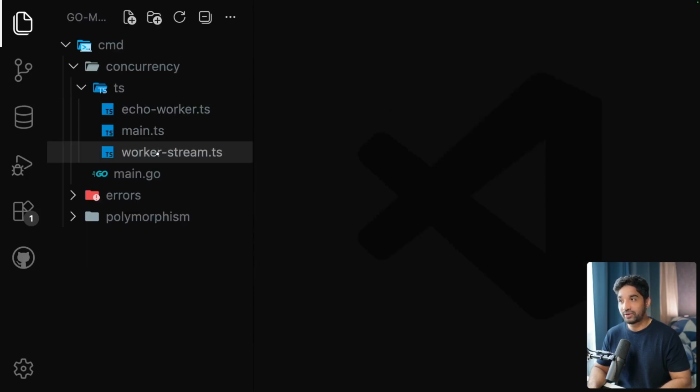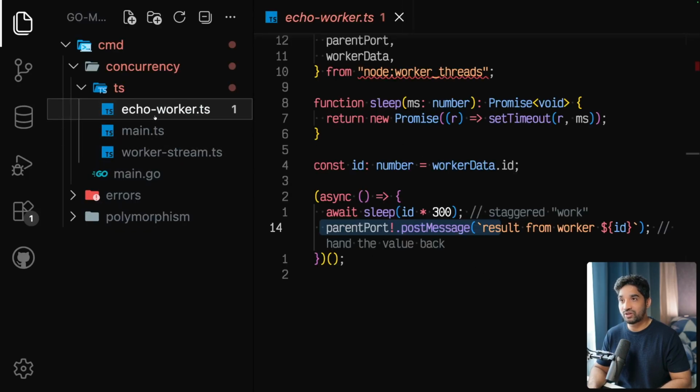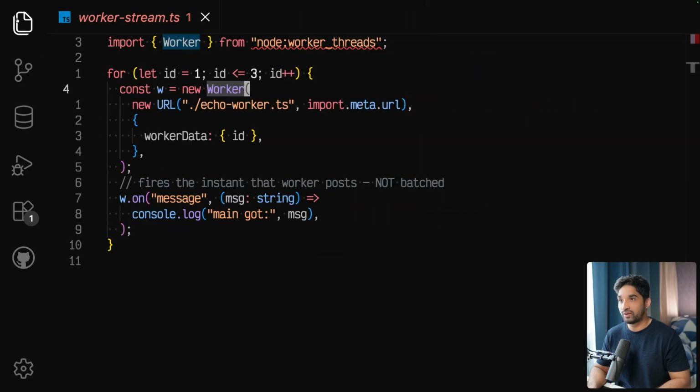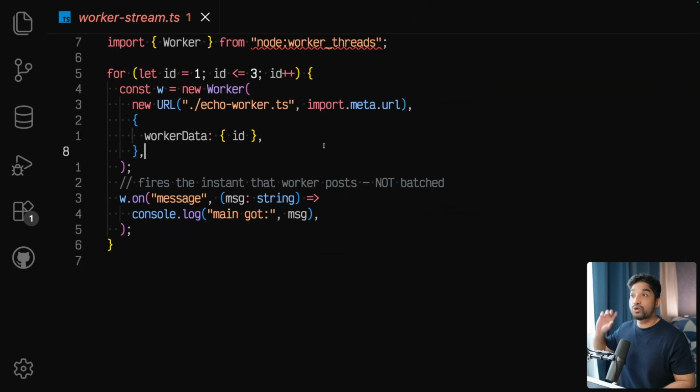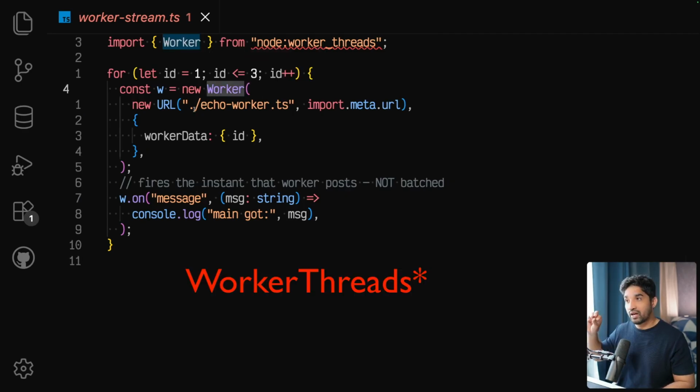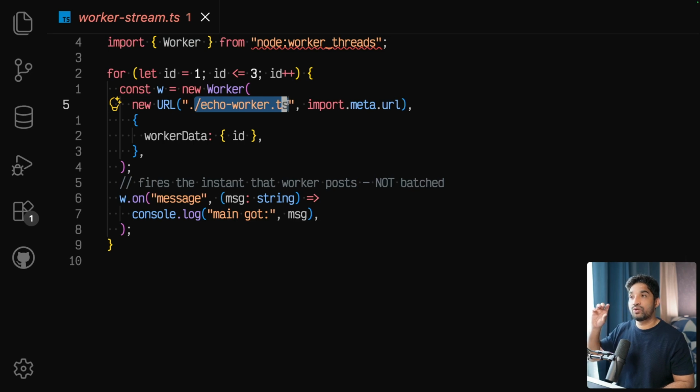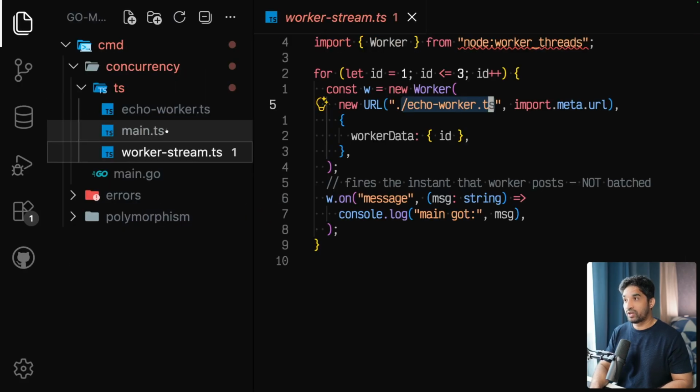I'll show you another one. For example, we have this echo worker. This is true parallelism in Node.js, where we use these worker threads and we provide which code we need to execute. We are saying that echo worker.ts we need to execute.